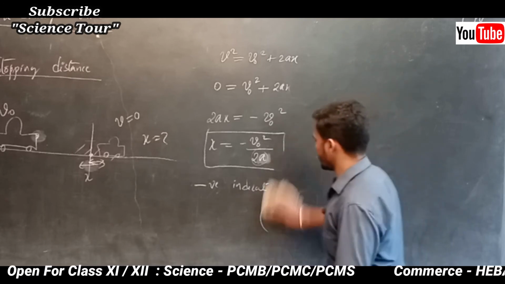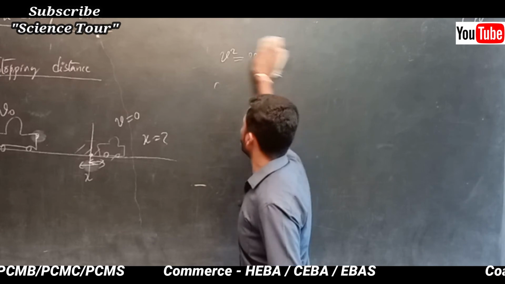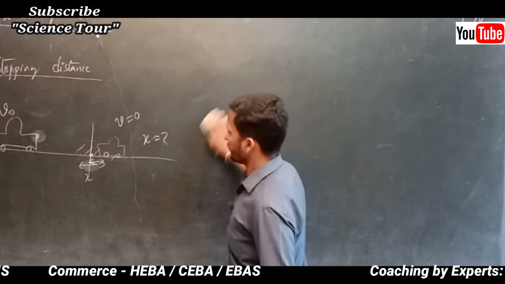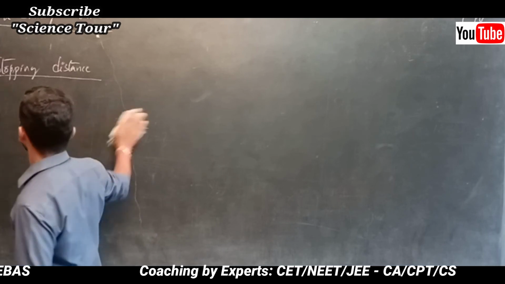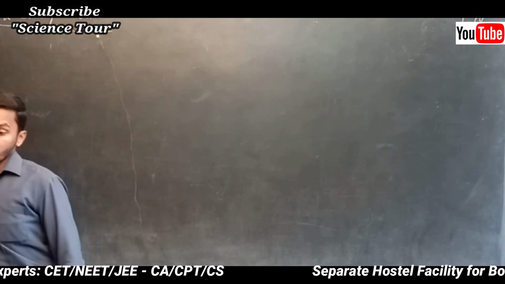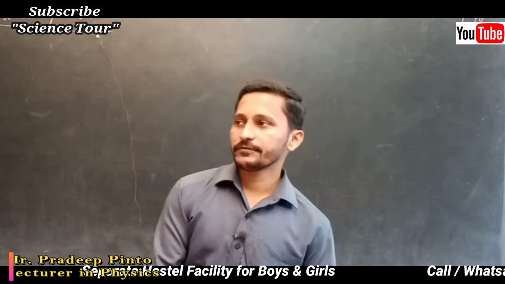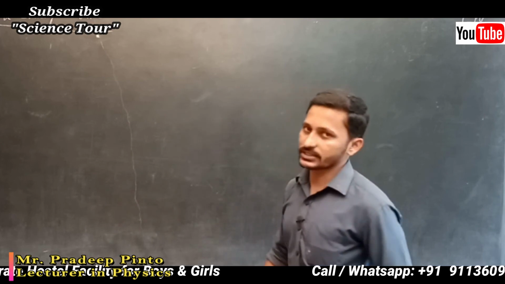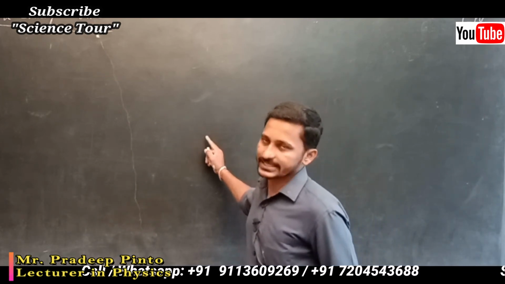Anywhere, they may give different cases for numerical sums. In physics we get numerical sums. I might have told you in one of the video clips that we have 14 to 15 chapters, and this is one of them, motion in a straight line.